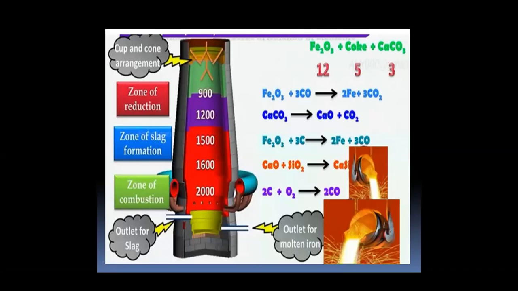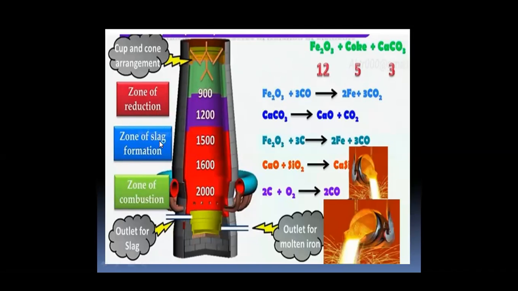The mixture of iron oxide, coke, and calcium carbonate in the ratio of 12:5:3 is called the charge. The charge is fed in the cup and cone arrangement. This part is called the zone of reduction, where reduction takes place.